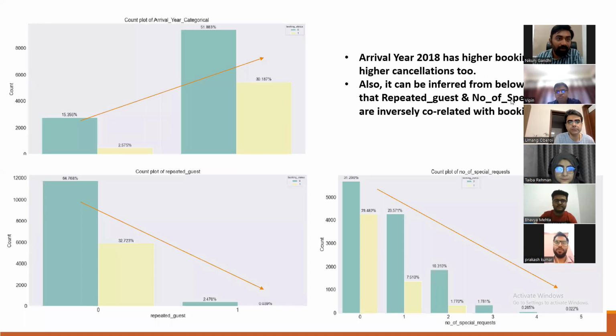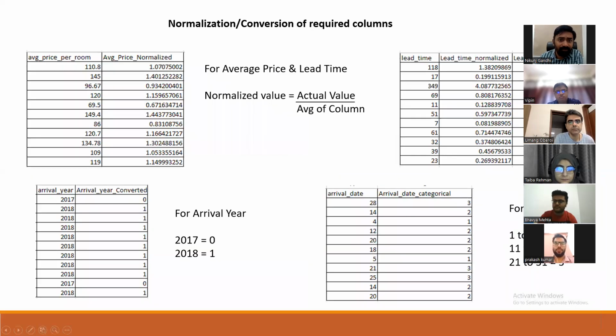We also found that arrival year 2018 has higher bookings and higher cancellations compared to 2017. Also, the predictors repeated guest and number of special requests were negatively, or inversely, correlated with the target variable. So this was the information we found using exploratory data analysis.